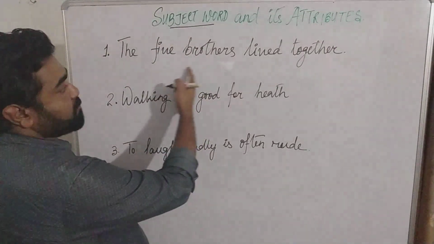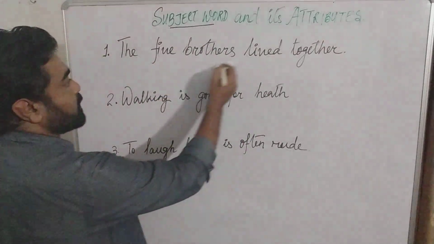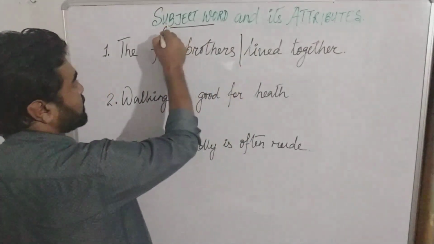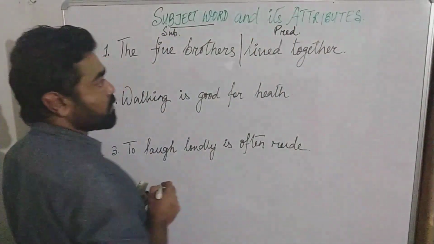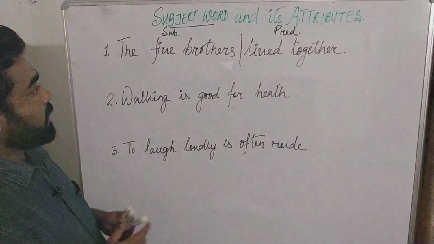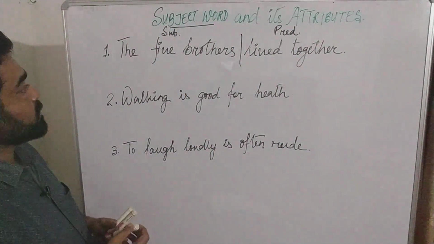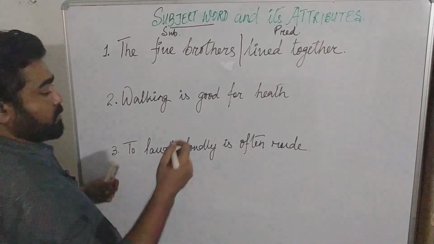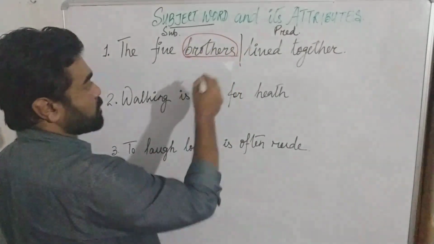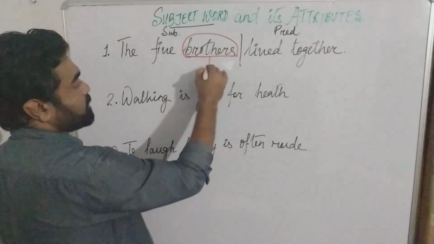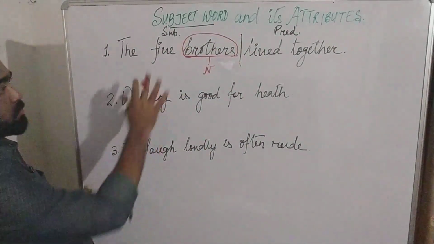So the first sentence: the five brothers lived together. If we divide this sentence, where will we divide it? We will divide it here, and we will mark this part as the subject and this part as the predicate. Okay, now the next step is to find the subject word. What is the subject word here? The most important word, or a noun, is the word brothers. Okay, so we can also underline this or circle this, or let's say we'll just write N, which stands for noun. So this is done.